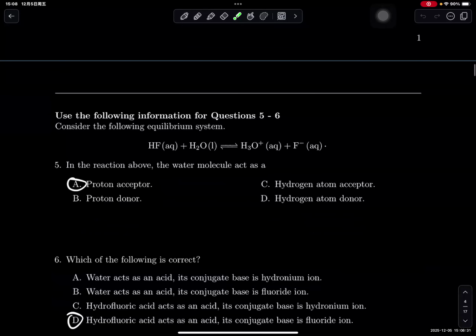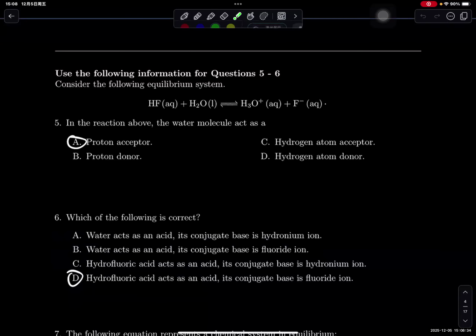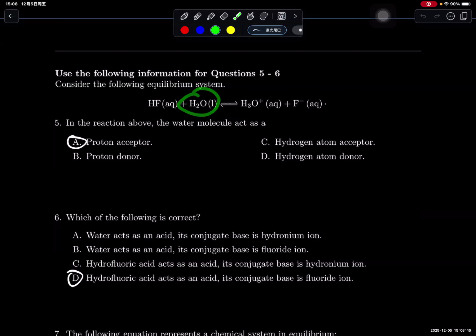Question 5 and 6 utilize the hydrofluoric acid dissociation. It's a weak acid. So in this reaction above, water accepted a proton from HF. Therefore, it must be a base, because it has accepted a proton to become hydronium. So it's a proton acceptor.